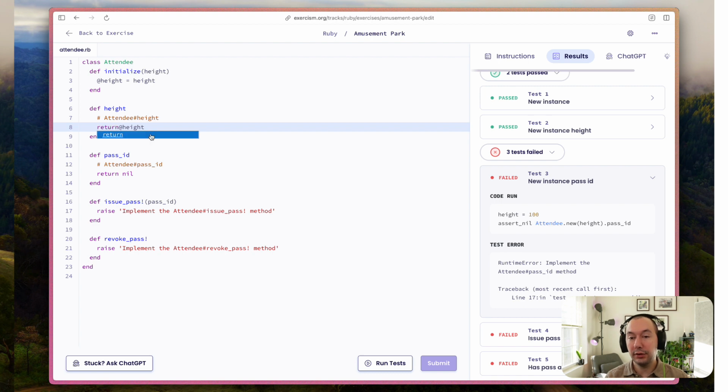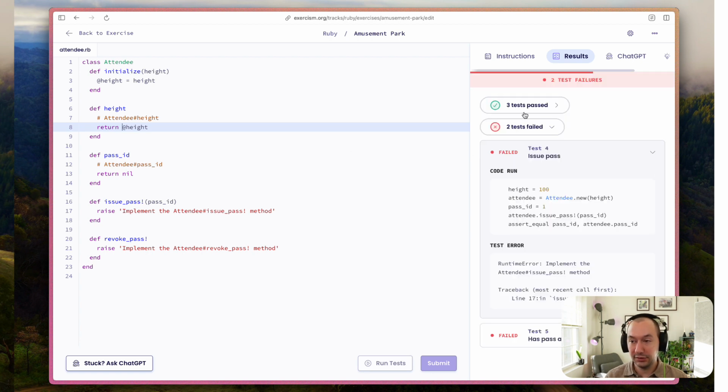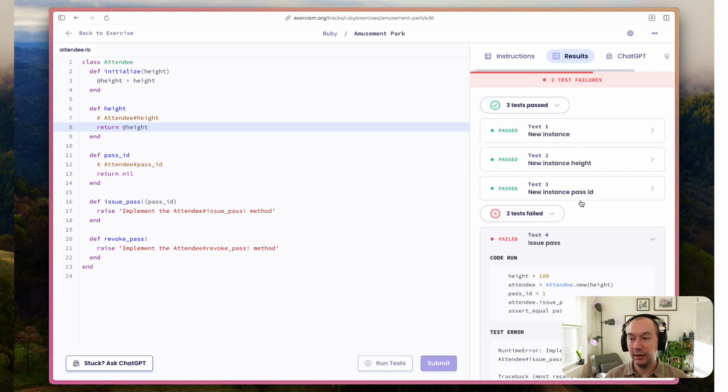So it's not incorrect to do this. If we run the test, our first and second test should still pass. And our third test passes as well. But we should see no difference if I take these returns out.